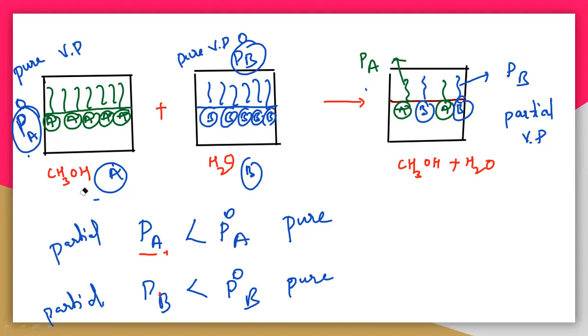So here in the first case, the methanol has P naught A, and here P naught B, and the vapor pressures obtained are PA and PB. So always remember that PA is less than the pure vapor pressure, because you can easily see here, there are 5 molecules, and here also 5 molecules, but in the mixture only 2 molecules are there. The remaining go downwards.